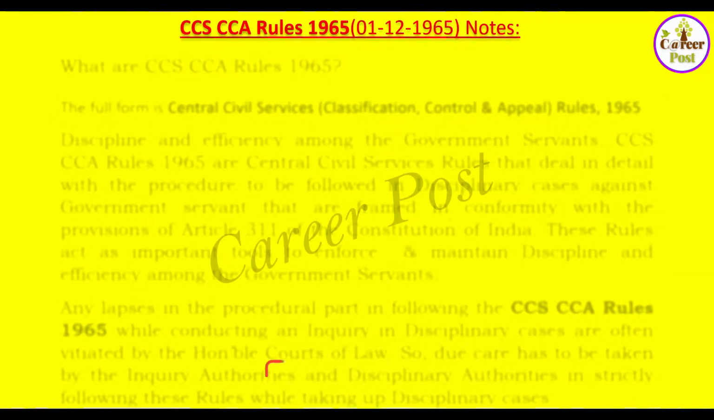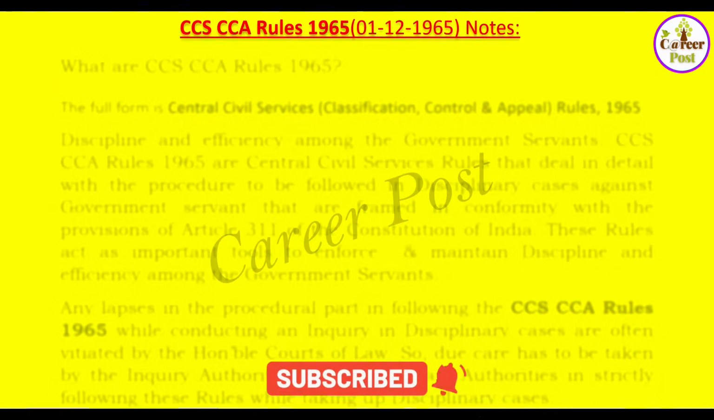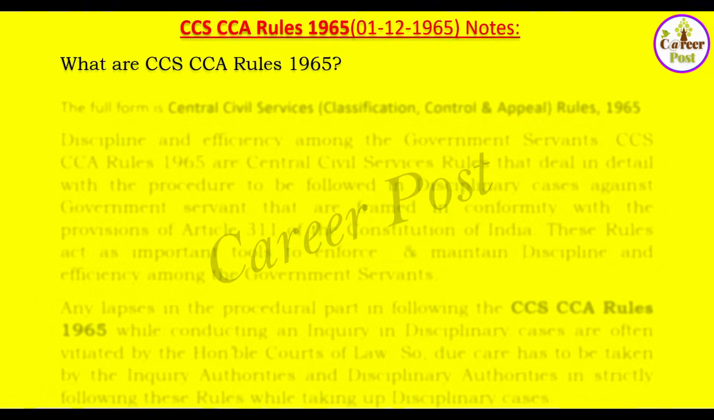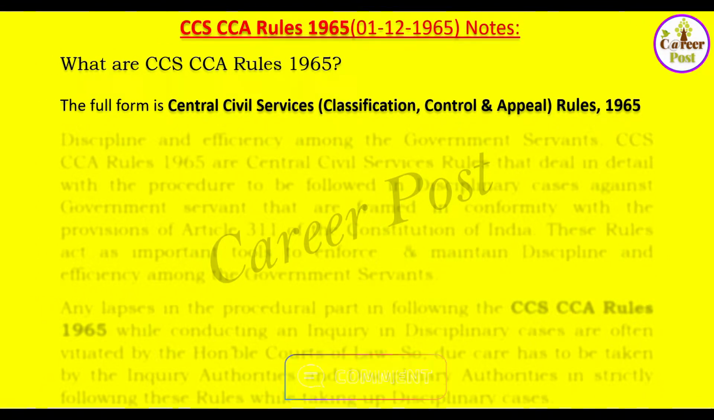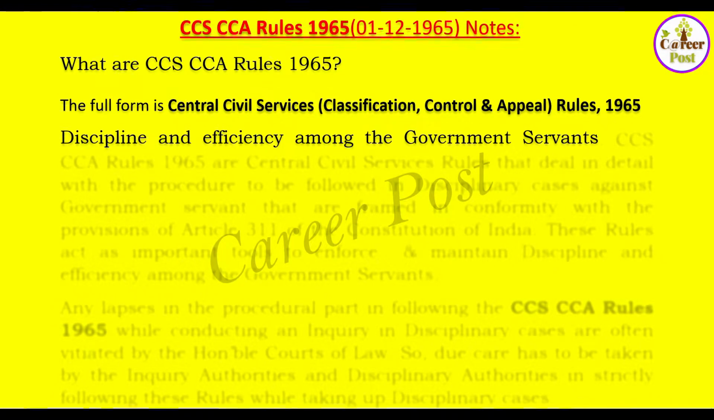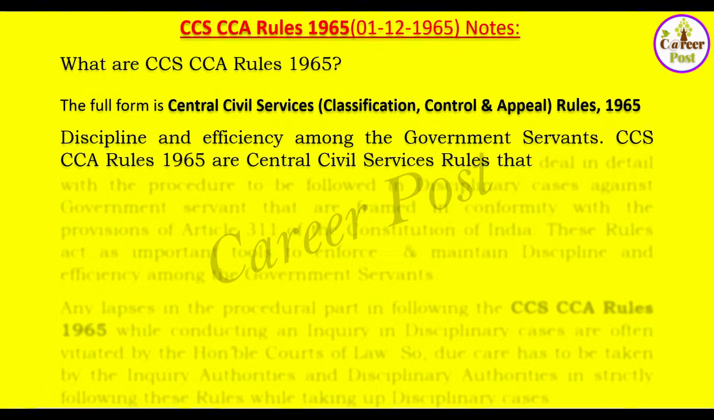CCS CCA rules 1965. CCS CCA rules were introduced in the year 1965 on 1st of December. Now let us see what the CCS CCA rules 1965 are. The full form of CCS CCA rules is Central Civil Services Classification, Control and Appeal Rules 1965. Discipline and efficiency among government servants will be improved by the CCS CCA rules.